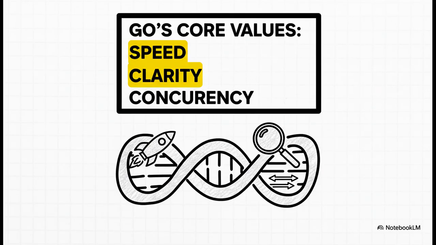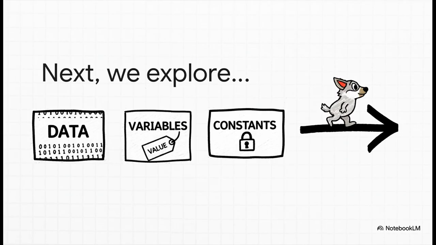This tiny little program, it's simple, sure, but it opens the door to this massive ecosystem that's all built on a few core ideas. It's all about speed, clarity, and concurrency. That's Go's DNA right there. So there you have it. You've officially met Go, you've learned its philosophy, and you've seen what it takes to run your first program.